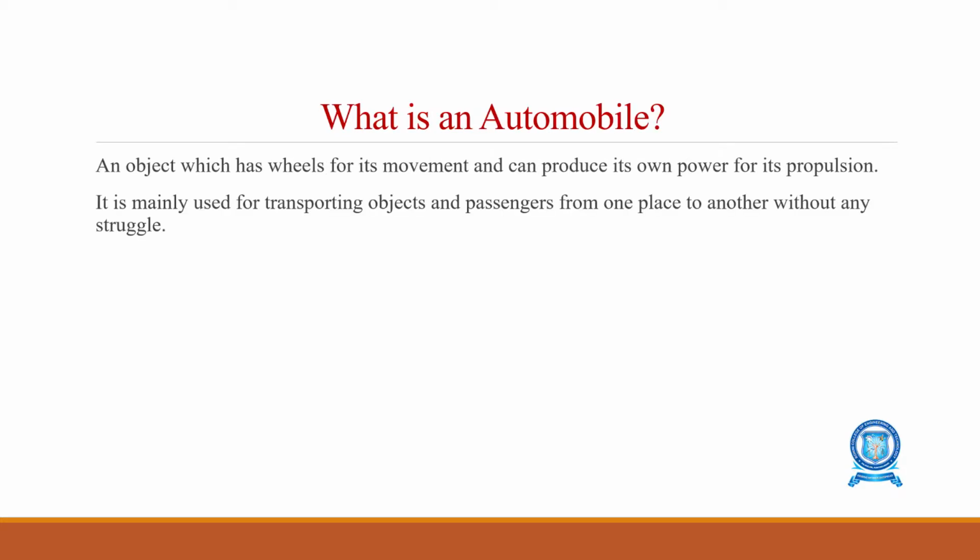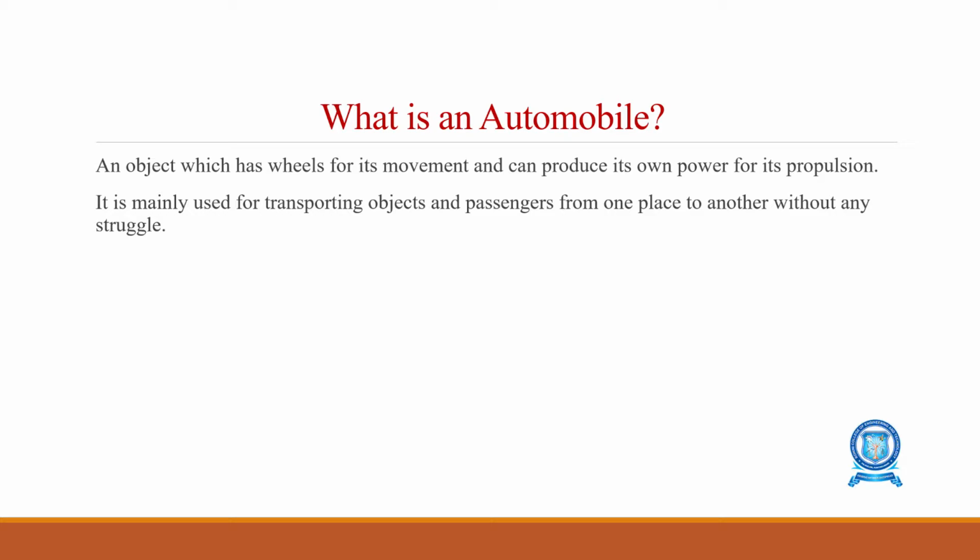Before directly jumping into the topic, we should know what an automobile is. An automobile is an object which has wheels for its movement and can produce its own power for its propulsion. Auto means automatic, mobile means mobility or movement, so that's why the name arises as automobile.